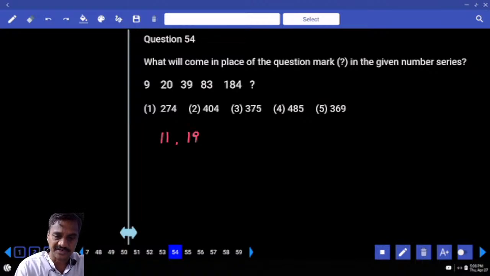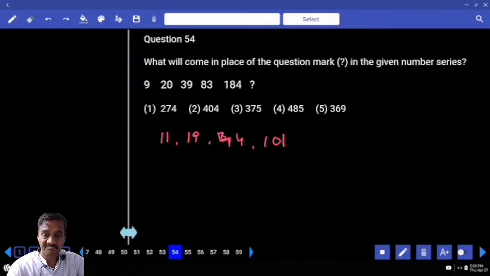And the next difference, 39 and 83. The difference between these two is 44. And 44 plus 44, then the next one is 100. Then again, is there any relation among these numbers?